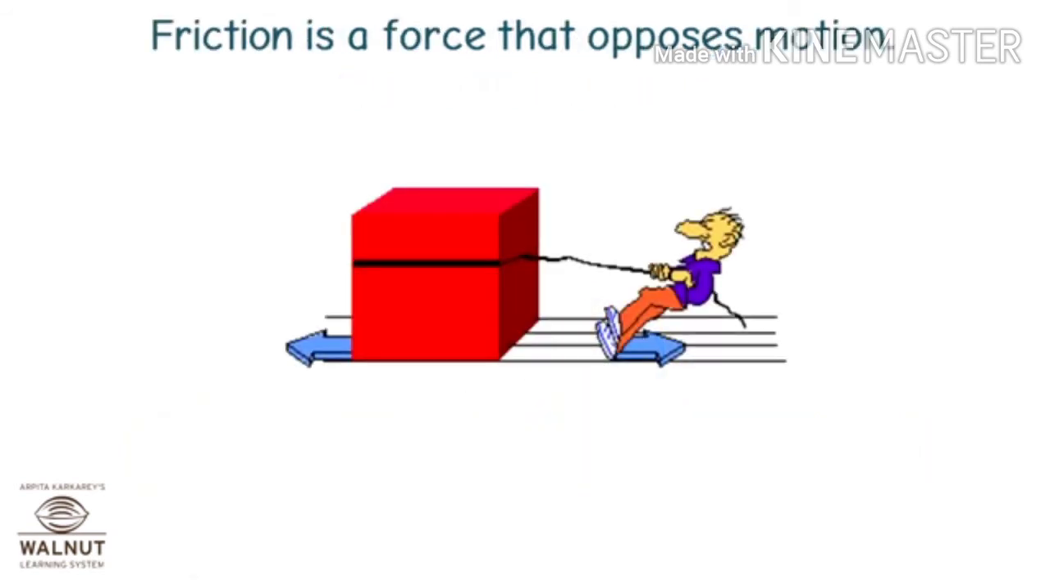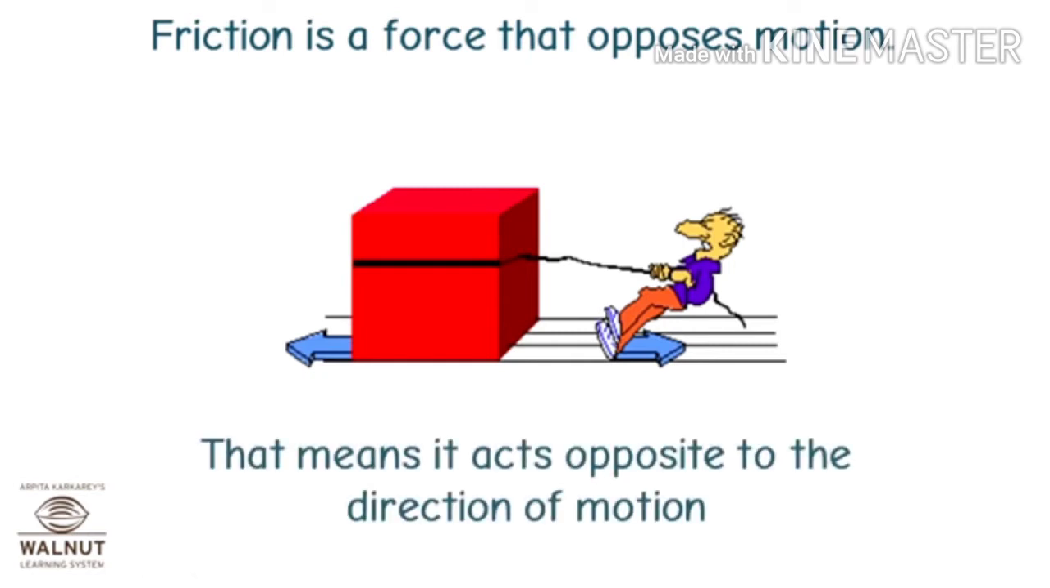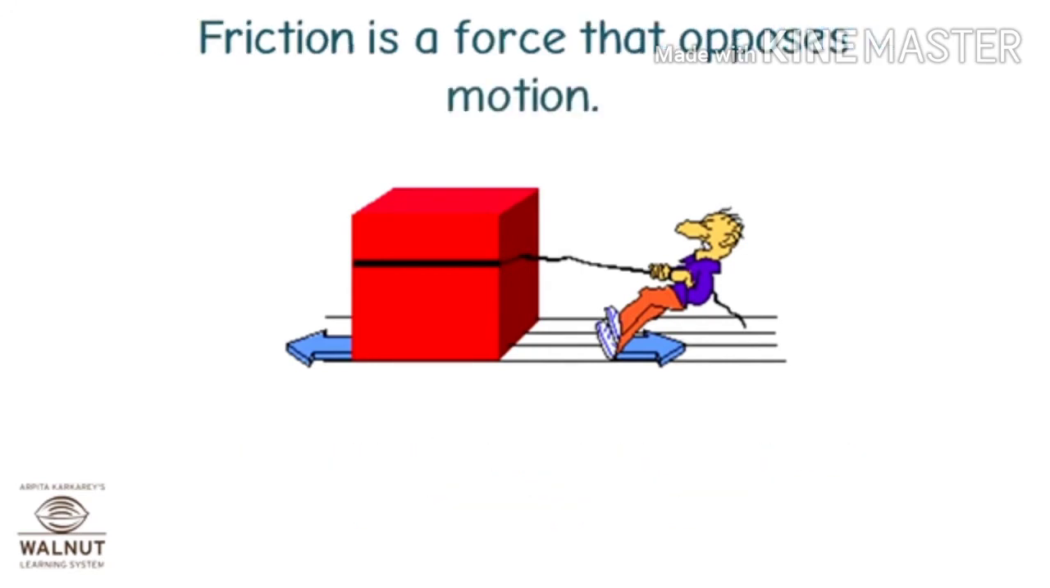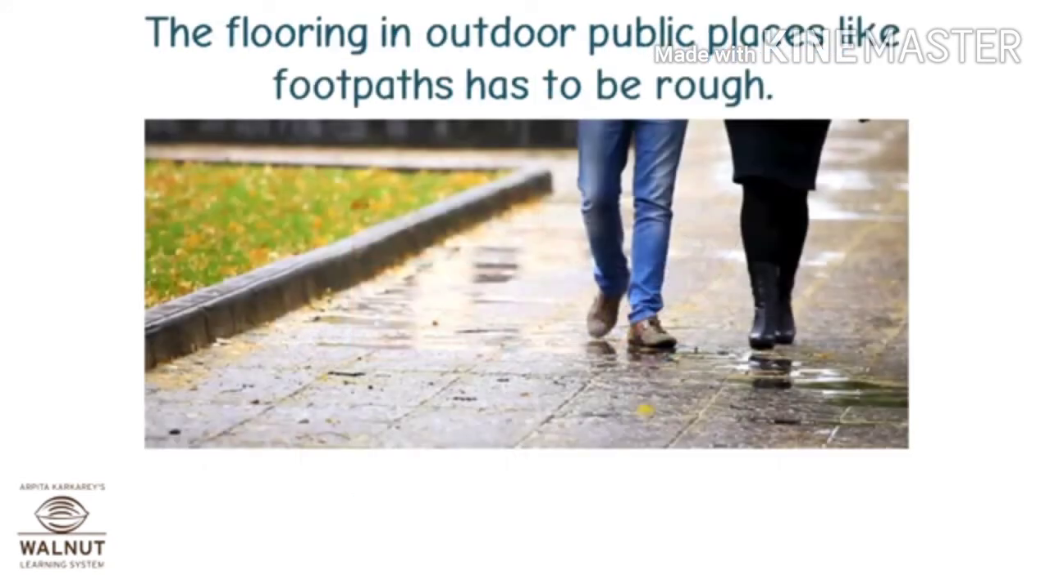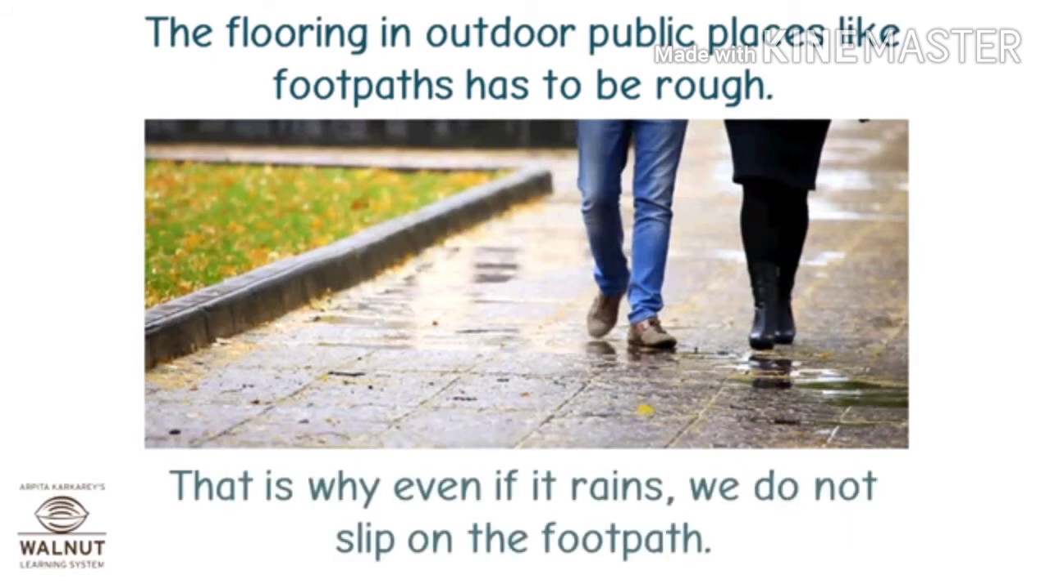Friction is a force that opposes motion. That means it acts opposite to the direction of motion. When the friction is more, it is difficult for a thing to slide. The flooring in outdoor public places like footpaths has to be rough. That is why even if it rains, we do not slip on the footpath.